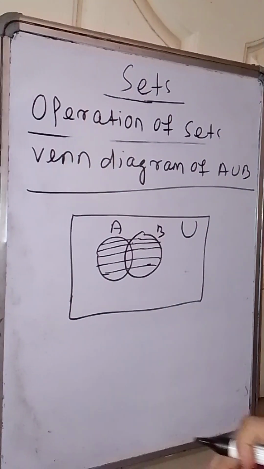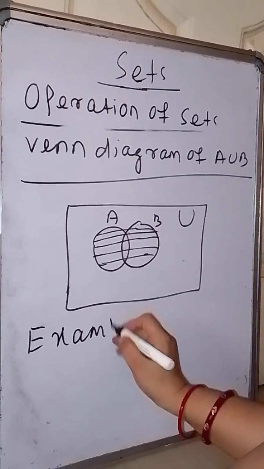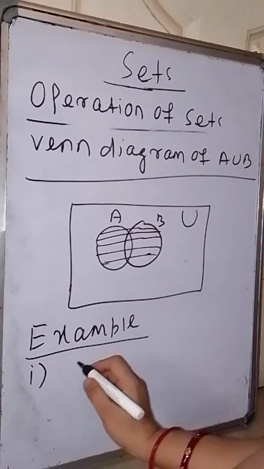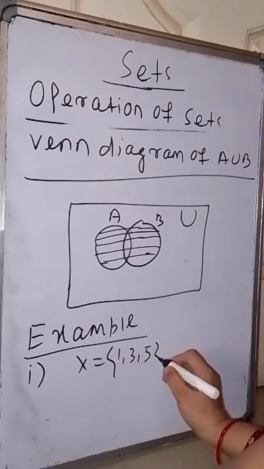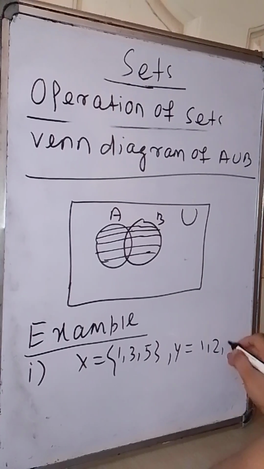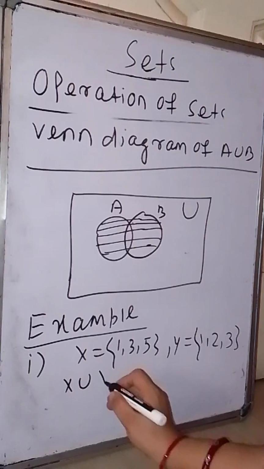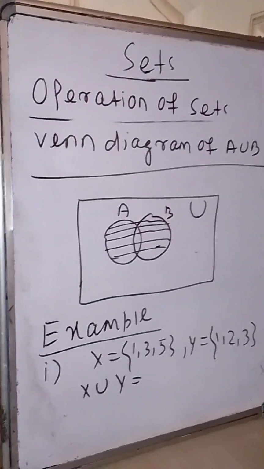Now let us consider an example of how to find A union B. First example, let us take. Suppose X is a set of elements 1, 3, 5. Y is a set of elements 1, 2, 3. Now you have to find X union Y.